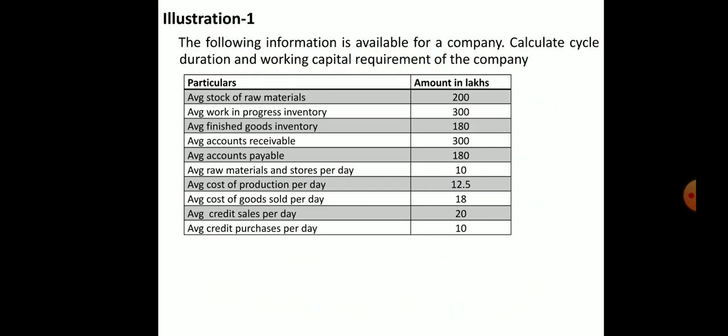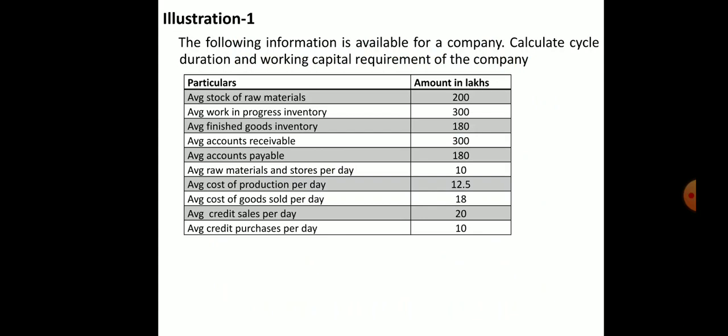They have given the average stock of raw material, average work in progress inventory, average finished goods inventory, average accounts receivable, average accounts payable, and average raw material and stores per day.